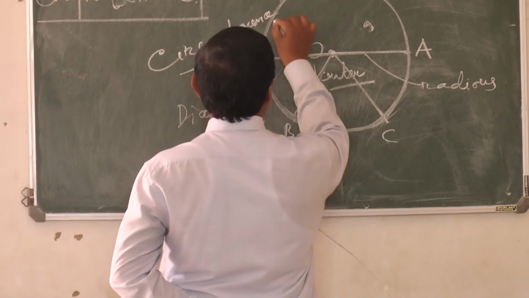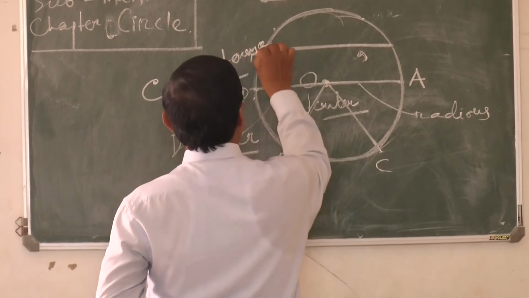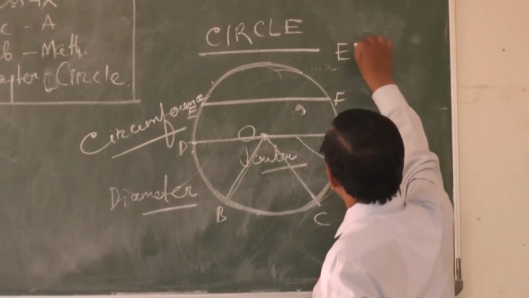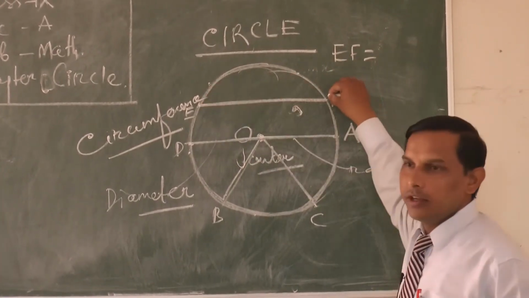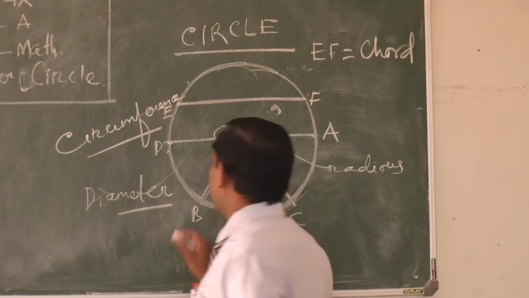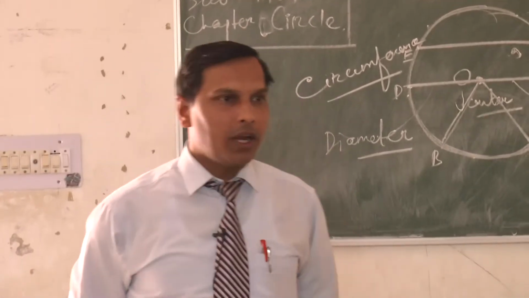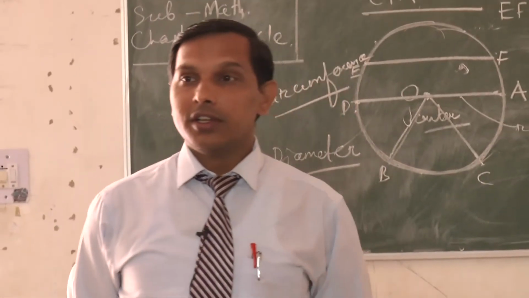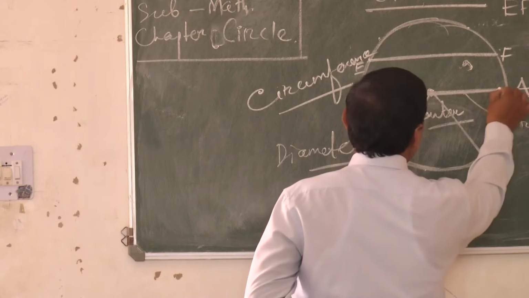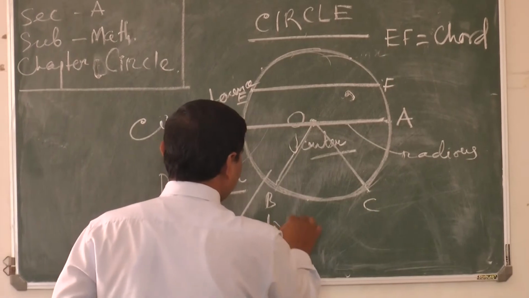Now, if I join any two points on the circumference which doesn't pass through the center, let it be EF. What is this EF of the circle called? You see this point to this point. It is a chord. Very good. The diameter divides the circle into how many parts? Two equal parts. What are these parts called? Each part is called a semicircle.